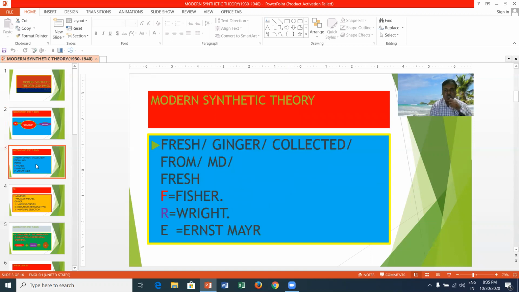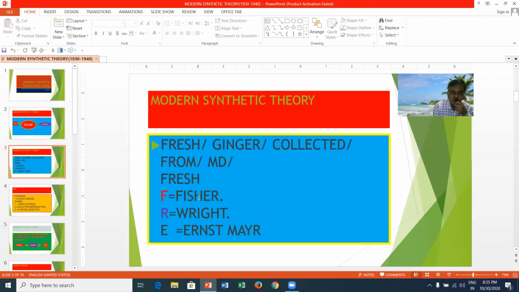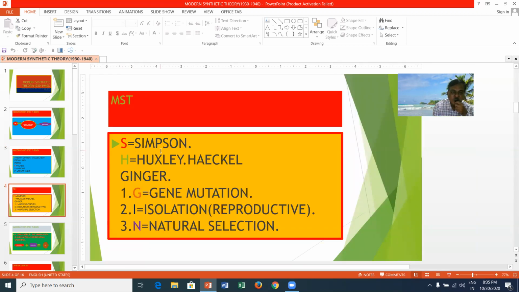For the recollection of this theory, I have developed a mnemonic: fresh ginger collected from MD. The modern synthetic theory is a synergy or association of Mendelism and Darwinism. Fresh means the several scientists who proposed the modern synthetic theory: Fisher, Wright, Ernst Mayr, and S means Simpson.